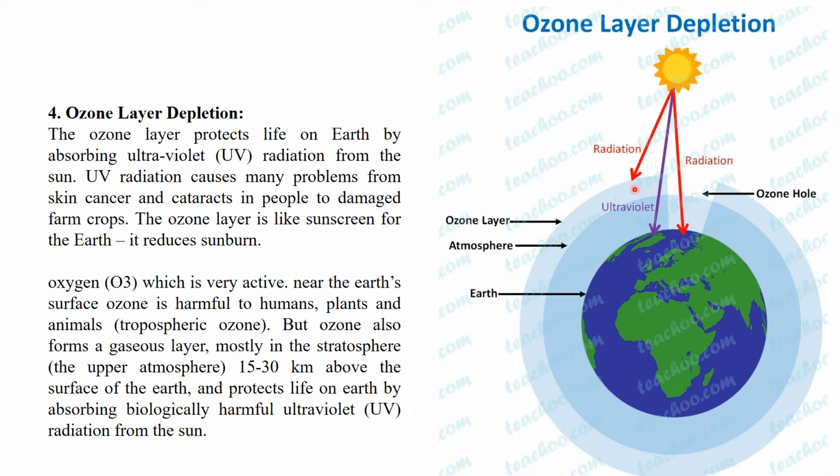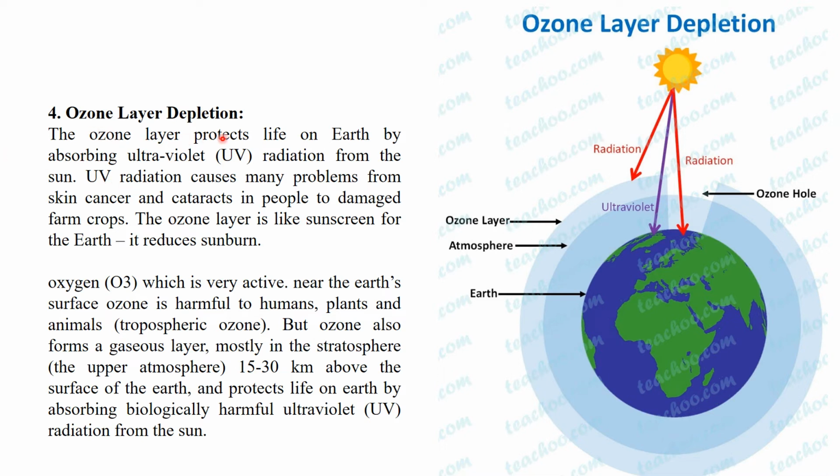Now what happens is when the sun radiates rays, these rays contain ultraviolet rays, that is UV rays, and these ultraviolet rays are harmful to human life or any life on the earth. So the ozone layer will absorb these UV rays and reduce the amount of UV rays reaching the earth's atmosphere. That is the working of the ozone layer.